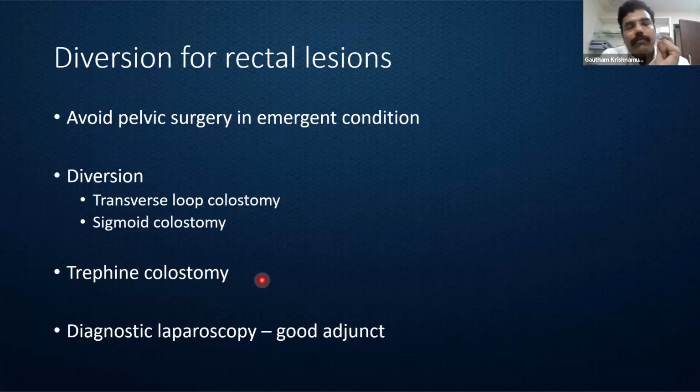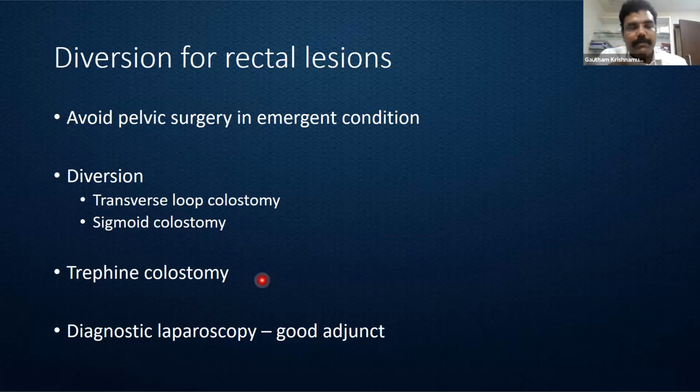However, if the lesion is likely to undergo APR in future, suppose the patient comes with obstruction, we find it to be low rectal cancer involving the lower one-third, and the patient is likely to have abdominoperineal resection as definitive management, then it's preferable to do a sigmoid colostomy rather than a transverse loop colostomy.